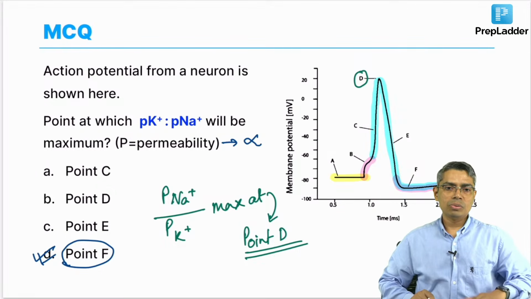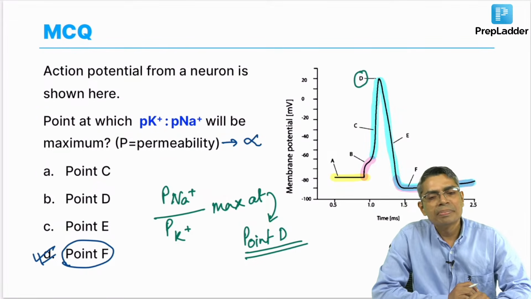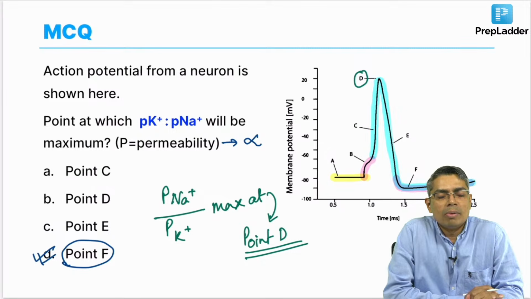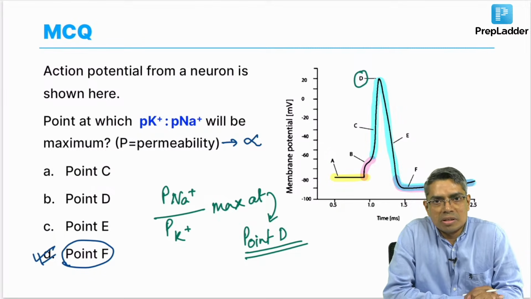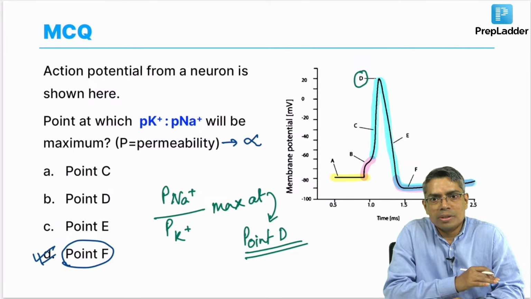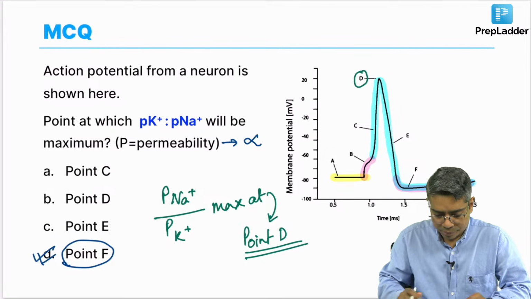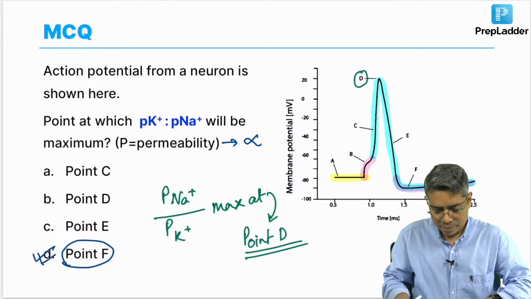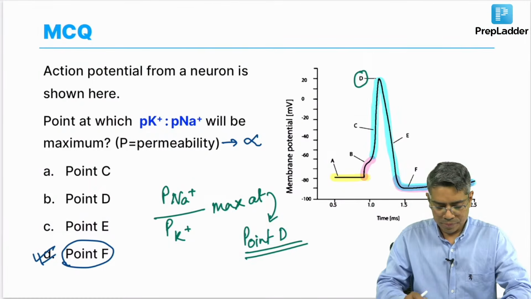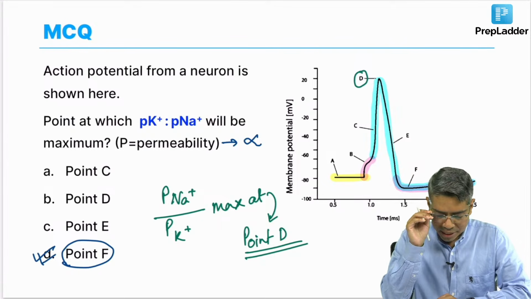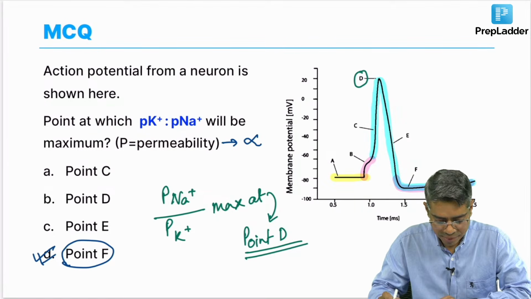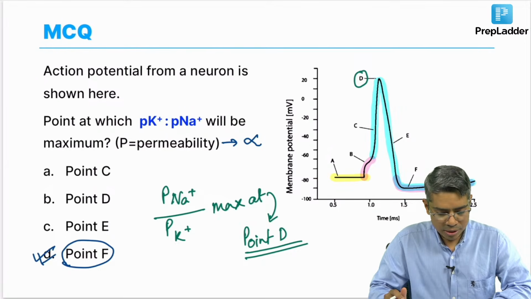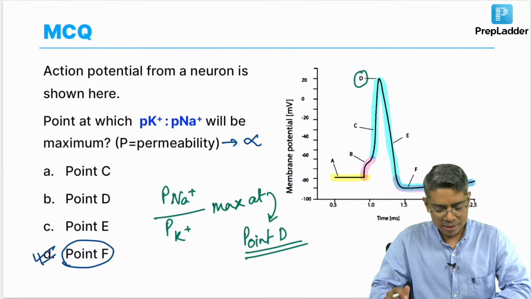So, these are the two important questions that can be asked in future. This has not been asked yet. The ratio has not been asked. They have asked where is the maximum sodium permeability, where is the maximum potassium permeability, and they have also asked the previous one question, but this question they have not asked yet. So, be prepared for it. Very good, very good. Priyanka, Satish, and all, you have given the correct answer, very good.